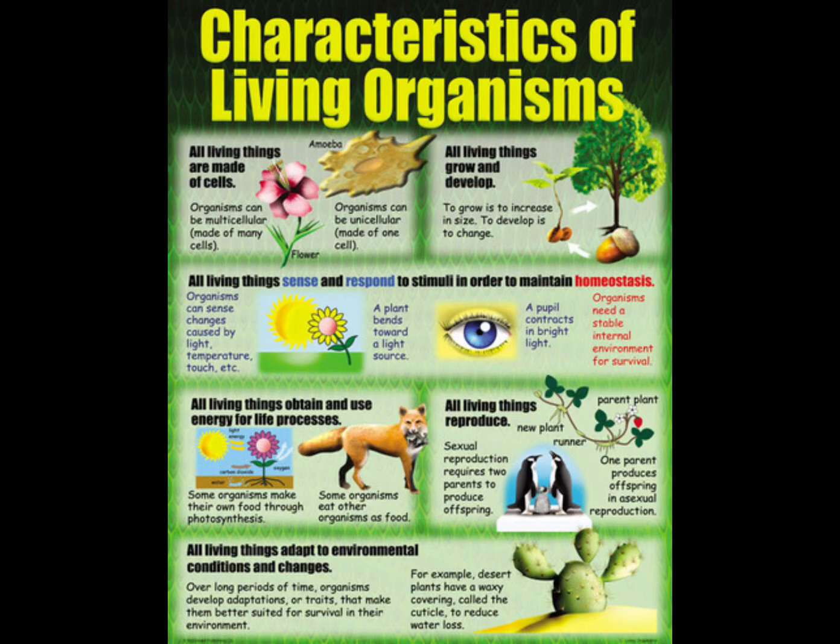In summary, living matter is characterized by organization, metabolism, growth and development, response to stimuli, homeostasis, reproduction, and adaptation. These characteristics work together to sustain life and enable organisms to survive, grow, and interact with their environment. Understanding these properties helps us appreciate the complexity and importance of life from a biochemical perspective.